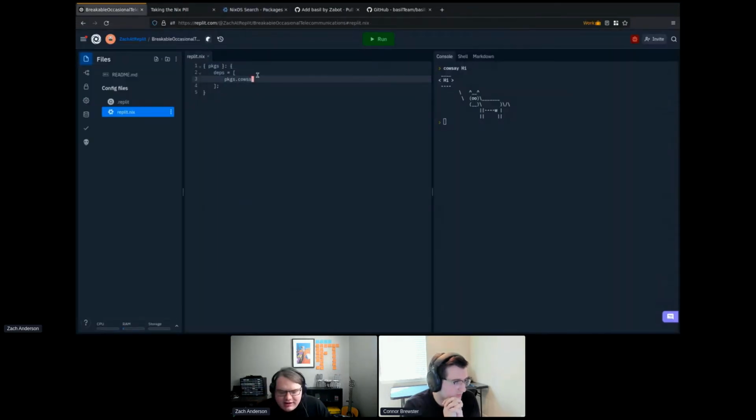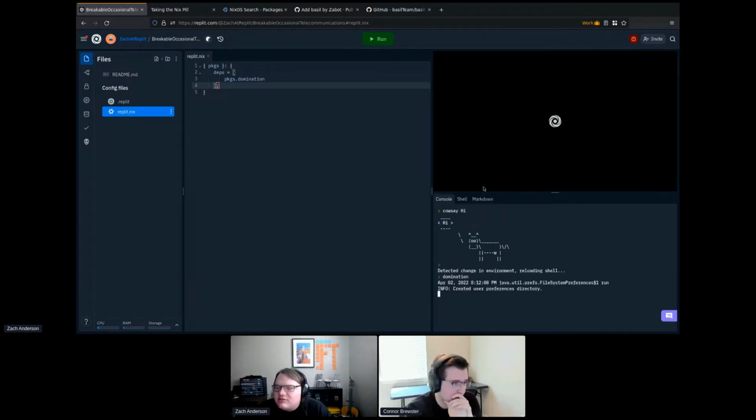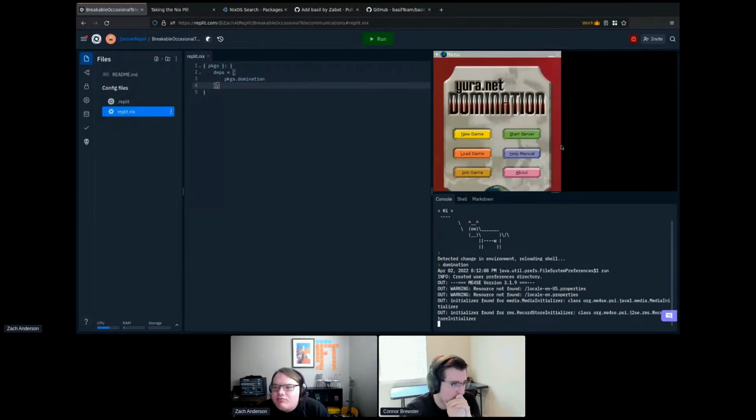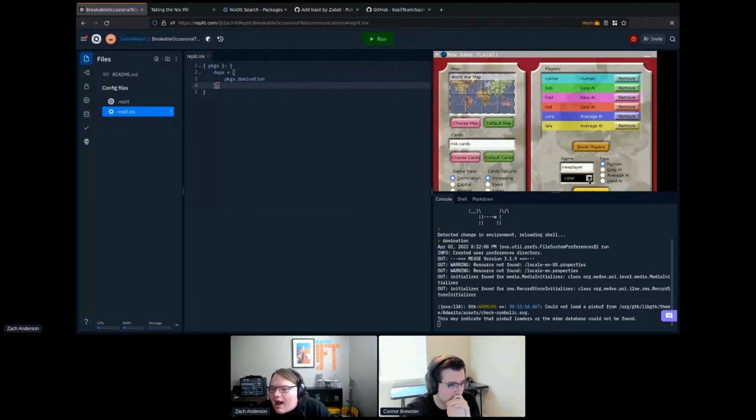So we're going to install this package into our REPL. And we just do that by adding it to this replit.nix. And when we go over here to this console, it's going to detect that I have made changes and reload my Nix environment. And if I run the command domination now, it's installed. And now I have a Risk clone that I can play on Replit. I can go in here and play a new game, whatever.